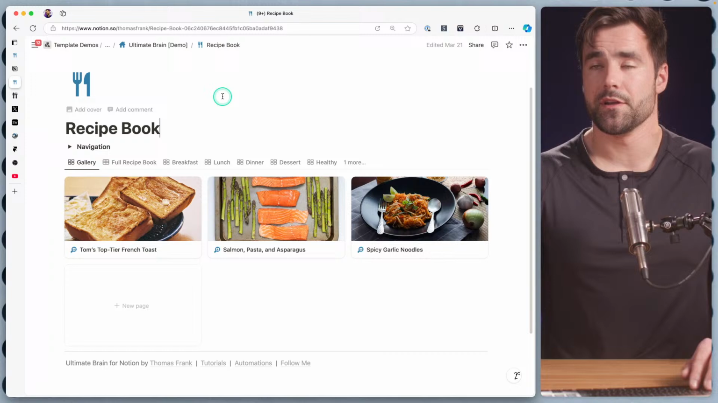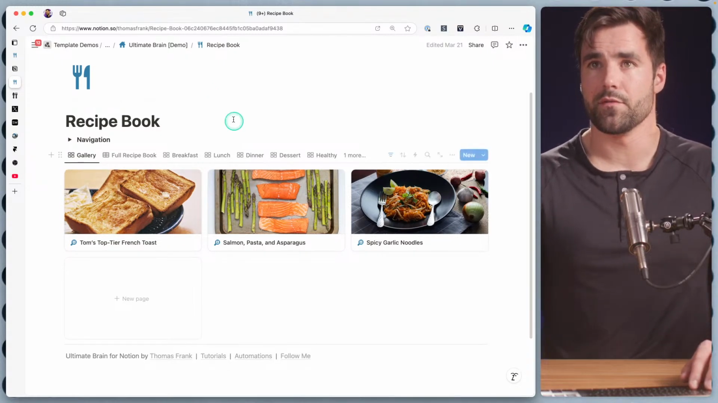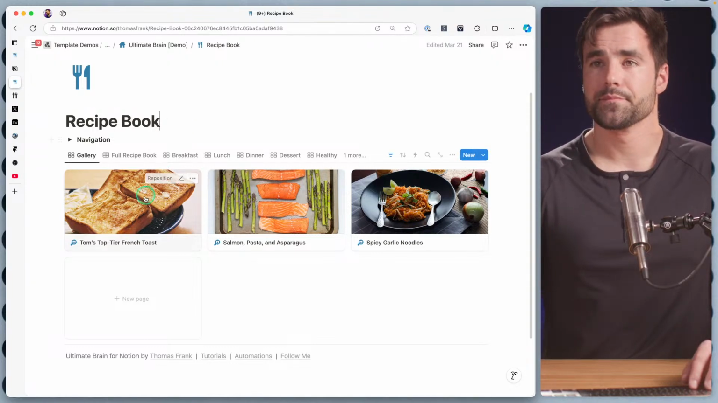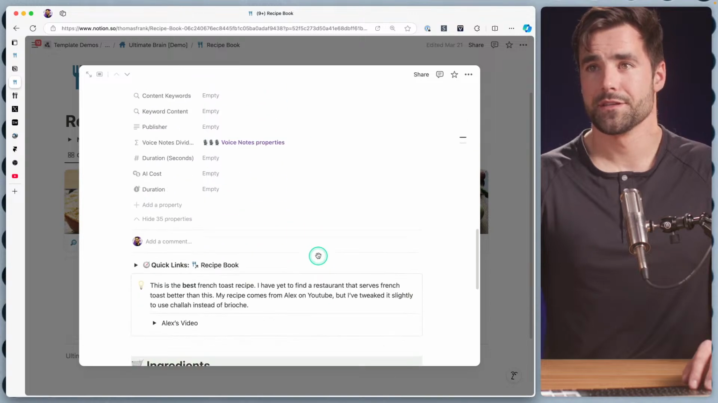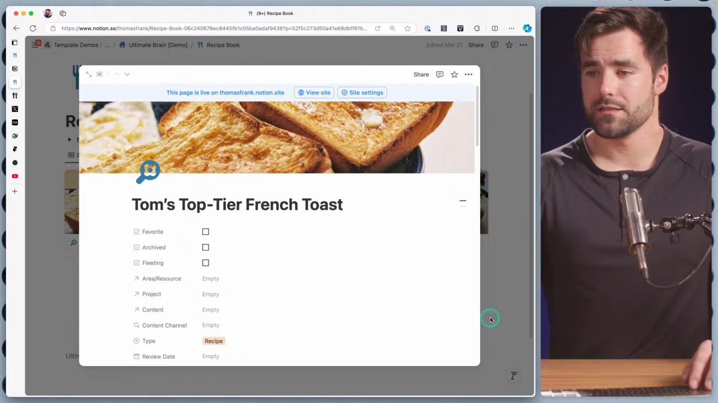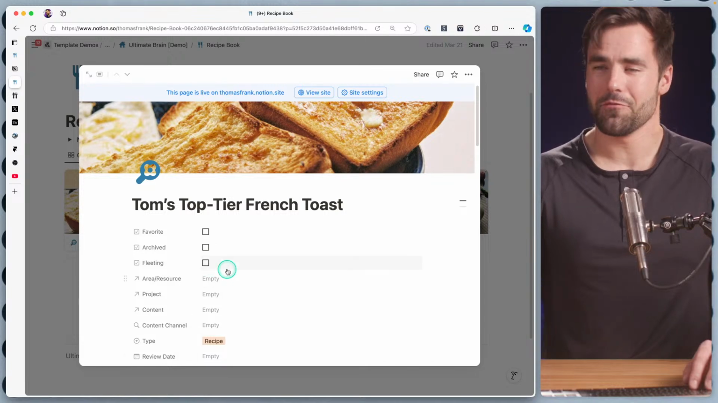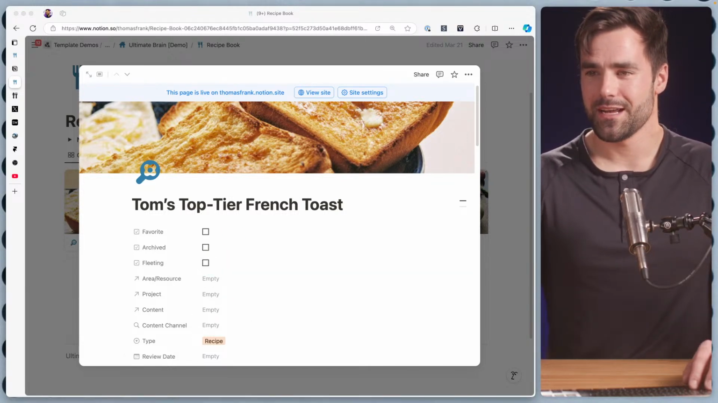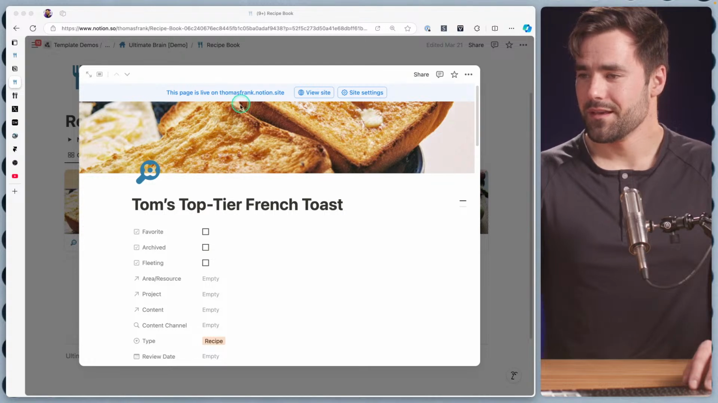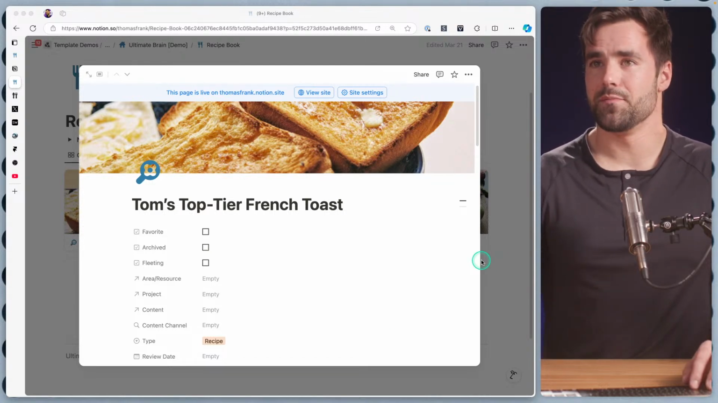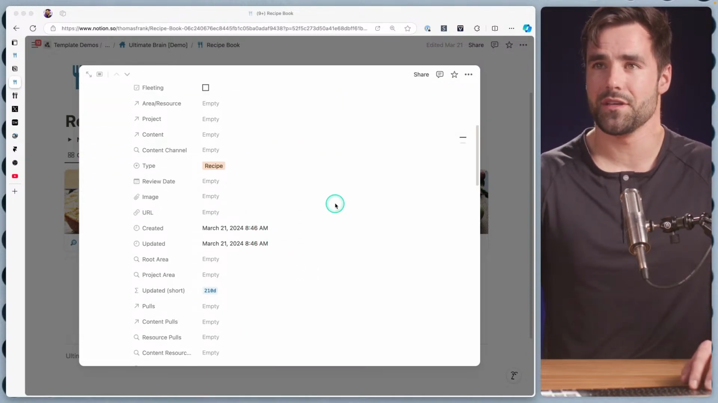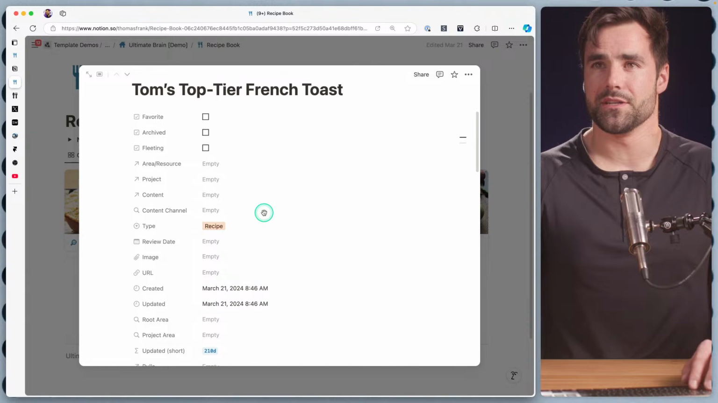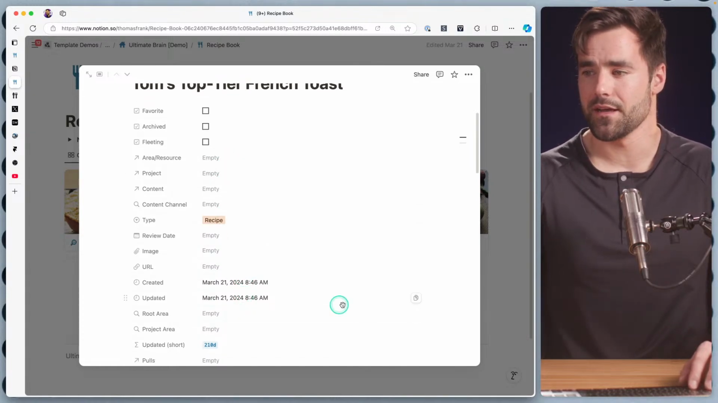There we go. Okay. So yes, like I was saying, we are going to build a brand new recipe tracker in this little stream here. So in my Ultimate Brain template, we had this recipe book that I think worked pretty well, but there was a problem with it. If I open up one of these recipes, we can see that there are a lot of properties inside this recipe book, and they just don't really pertain to recipes. And I would like to fix that.